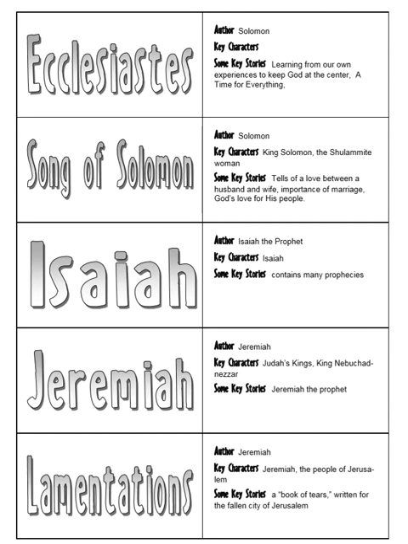Our first major prophet is Isaiah. The author is Isaiah the prophet. Some key characters are Isaiah. Some key stories: it contains many prophecies.